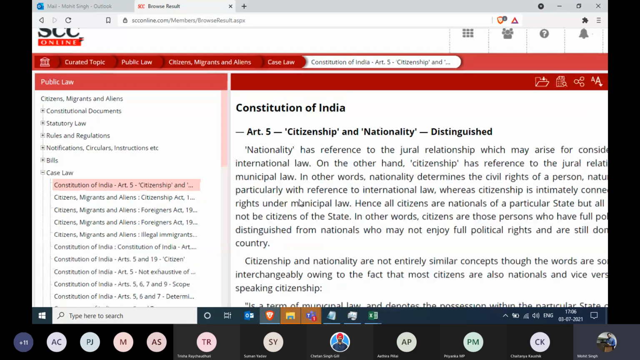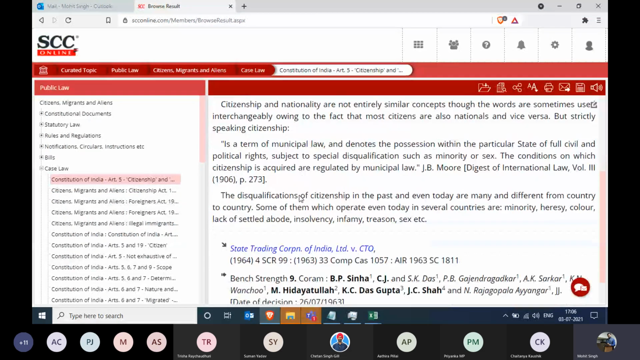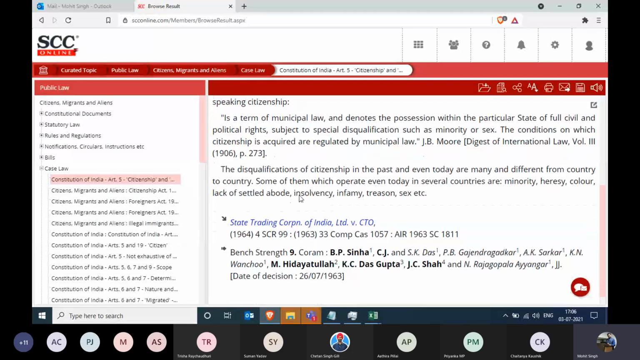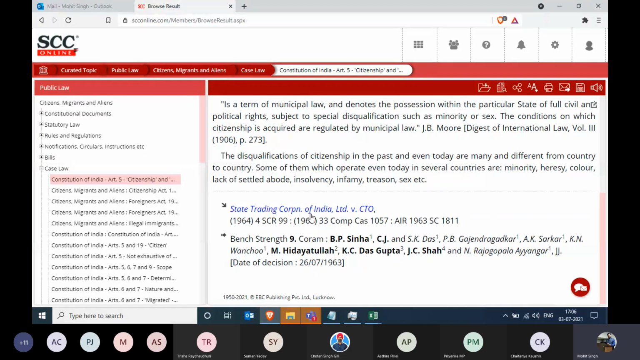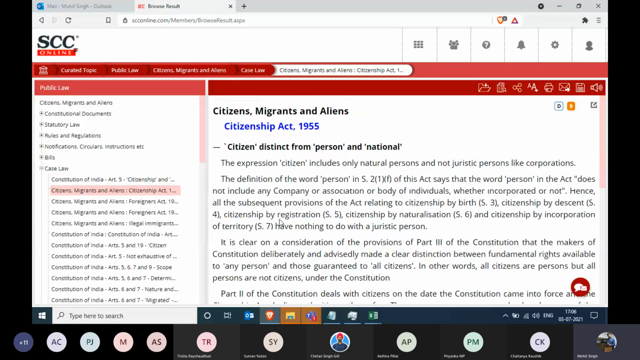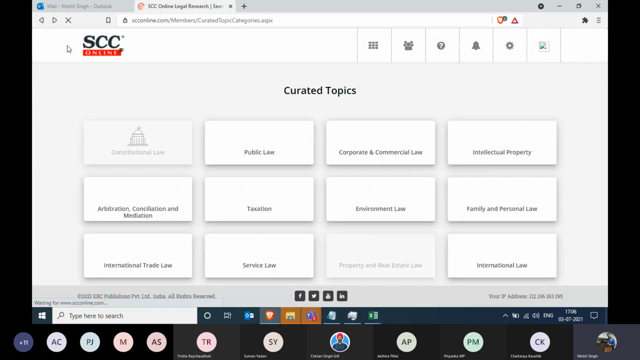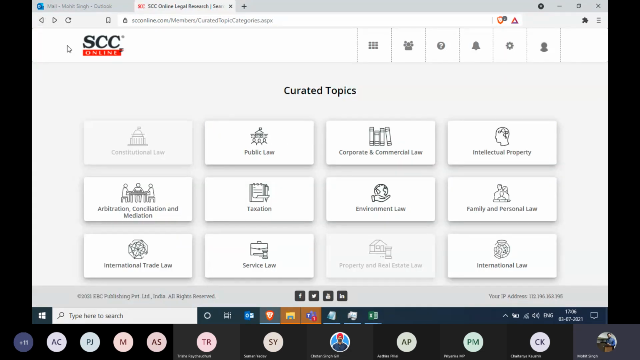As you can see, there is a case law on the Constitution of India, Article 5, which discusses citizen, migrants, and aliens, and that case law is State Trading Corporation of India versus CTO. If you want to click on that, you can simply click on that. And similarly, you can see other judgments as well. This tile is very helpful, as I said earlier, it gives you everything in one place. Also, on a daily basis, we keep adding data in each and every tile. Right now you may be seeing that data is less, but that's not a concern. We are already working on it and will provide you enough information on a day-to-day basis.